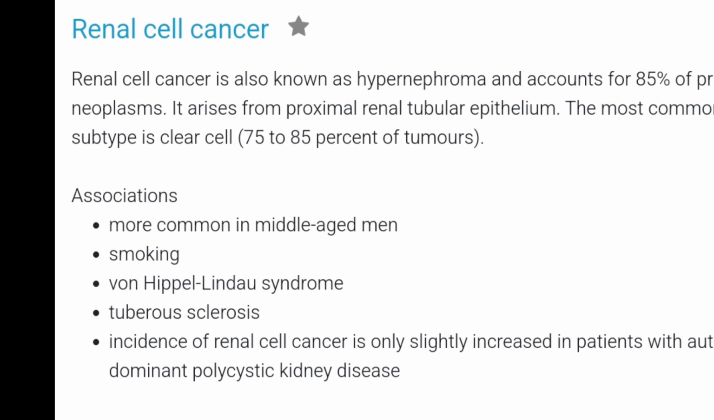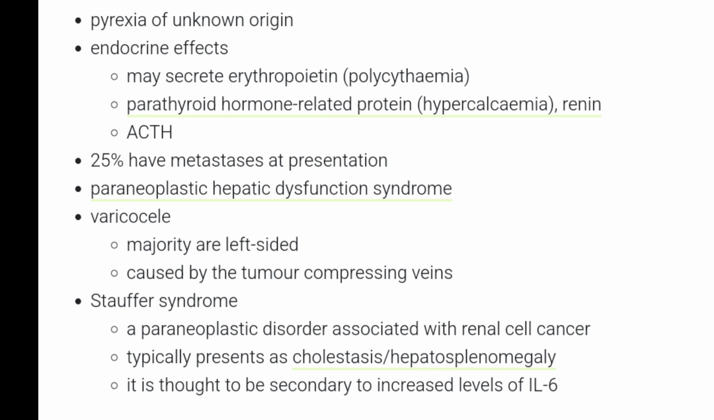Typical triad of the symptoms is fever, loin pain, hematuria, and palpable mass. Then there are paraneoplastic features as well. Tumor may secrete erythropoietin and then it can cause polycythemia. Then parathyroid hormone related peptide can be released. Renin can be released. ACTH can be released. 25% of these people they have metastasis at presentation.